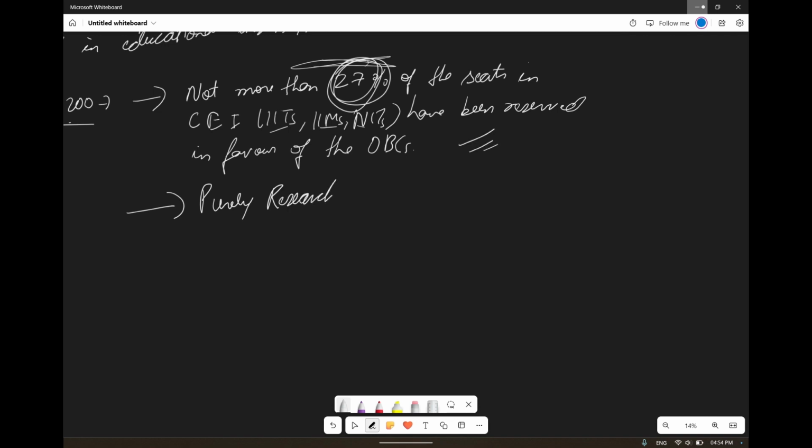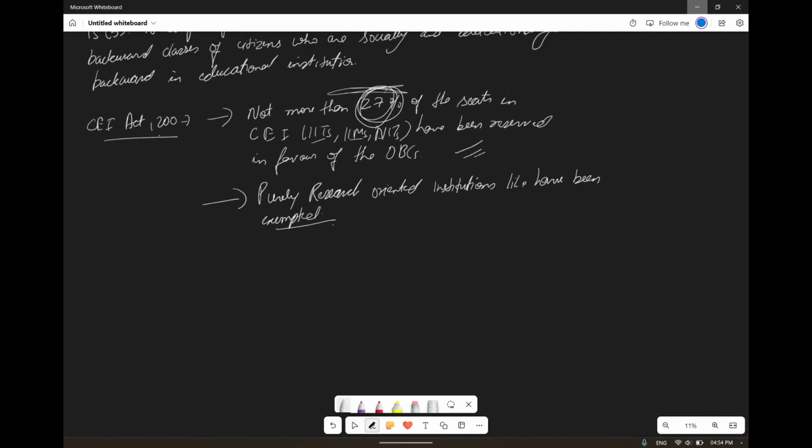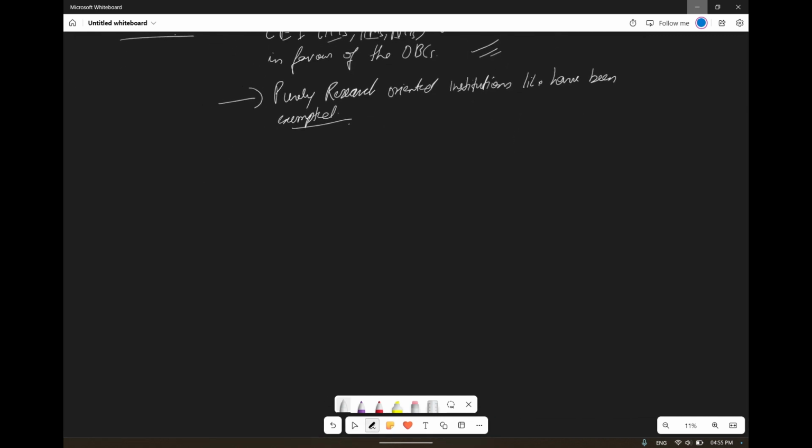Purely research oriented institutions like TIFR or space related agencies and all have been exempted. So if we are exempted on those places also, then the country is in loss. So what is the current percentage?